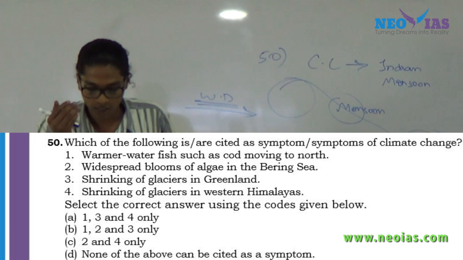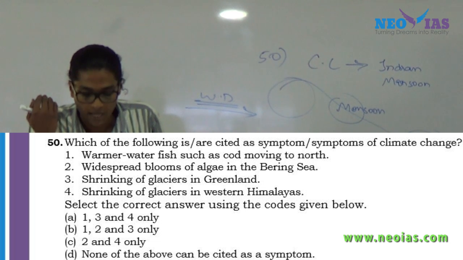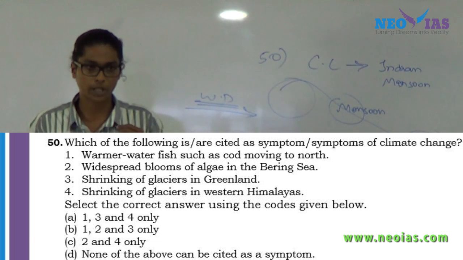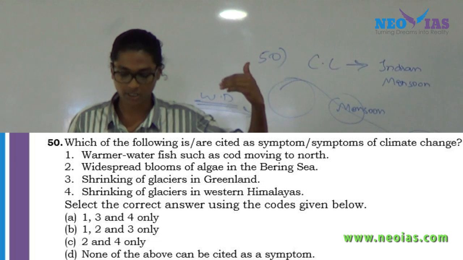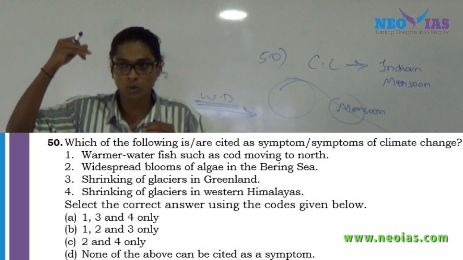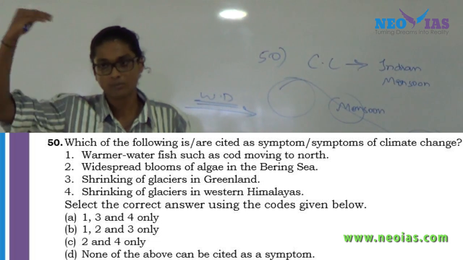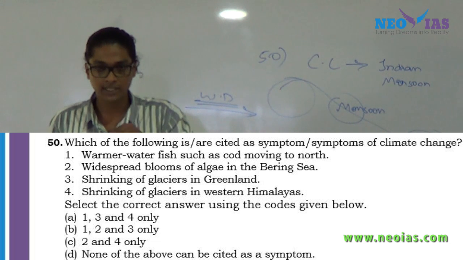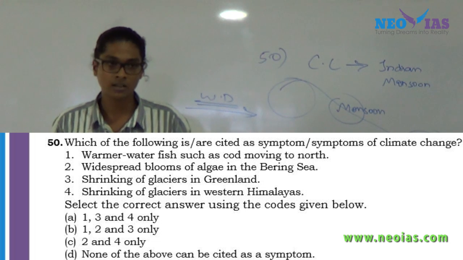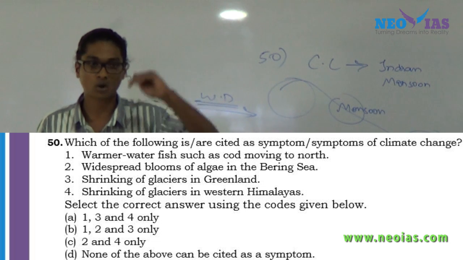And again, the first option, warmer water fish such as cod moving towards the north. What does that imply? Warm water fish such as cod are moving towards the north. It means the oceans situated in the northern region are getting warmer. That is why this cod fish is moving towards the northern region. If this is happening, this cod will be an invasive species there, so that it will result in biodiversity loss in the northern region.